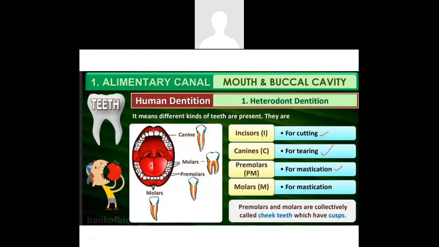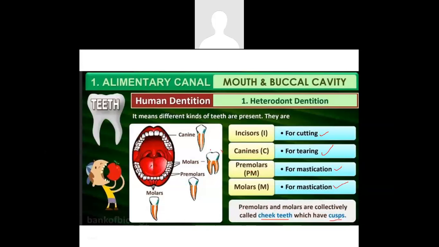The premolars help in mastication of the food, which means completely grinding and chewing the food with the salivary secretions, and the molars also do the same function. The premolars and the molars are collectively called the cheek teeth, and they have a cusp.